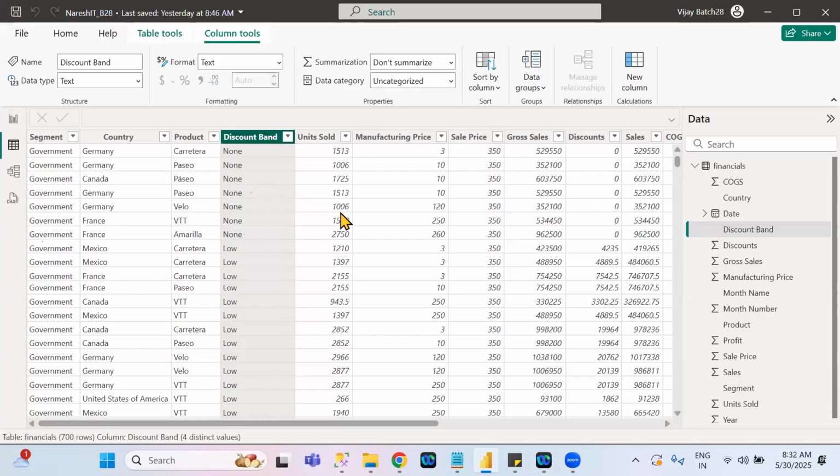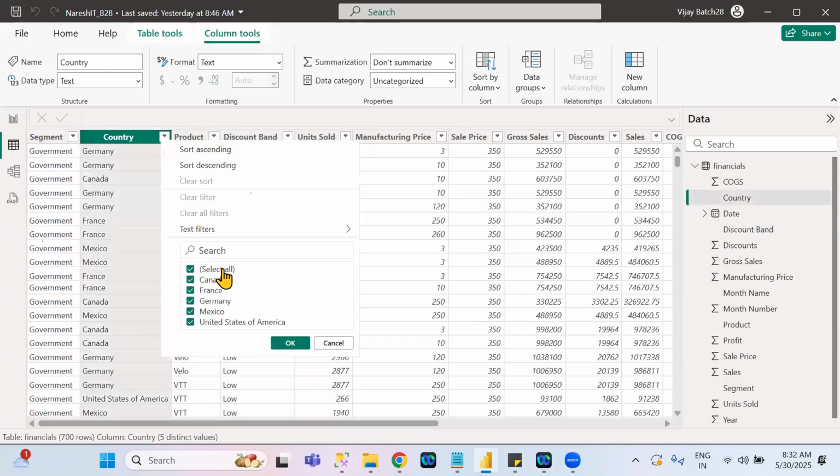Now see here. When you click on the drop down, this is one way of filtering. Whichever values are required, you have to check those values, and the remaining values you need to uncheck. This is one way of filtering. Another way is also there to filter the column values. How to do that? Text filters. There is an option called text filters above the values. You will see this is the option.